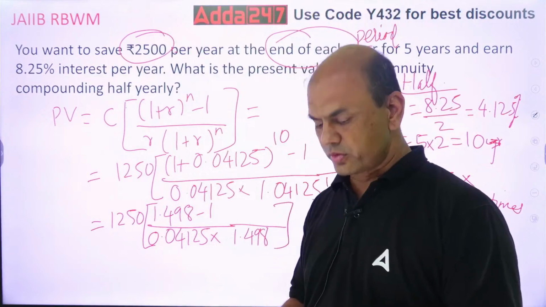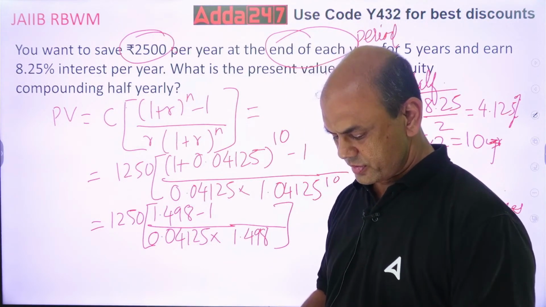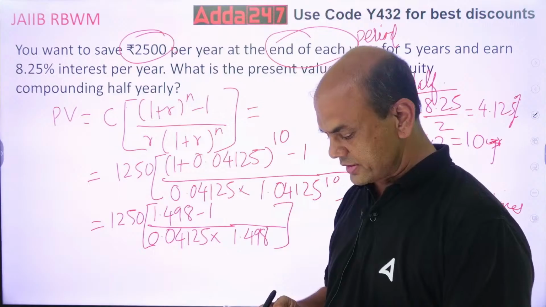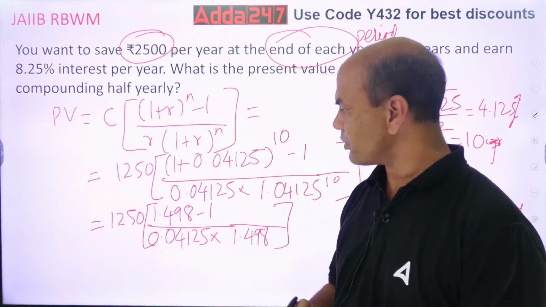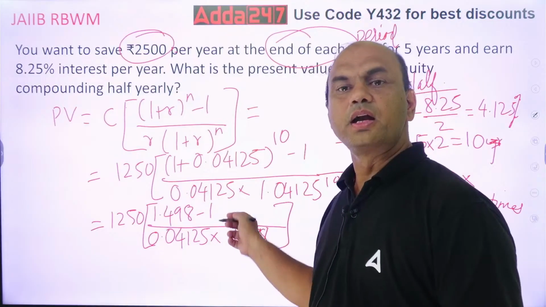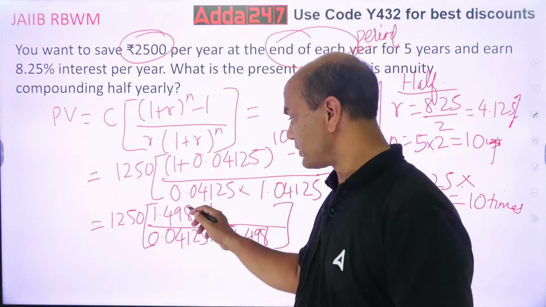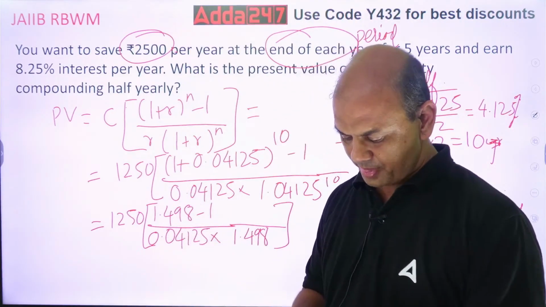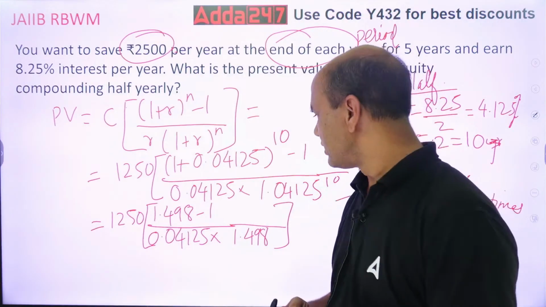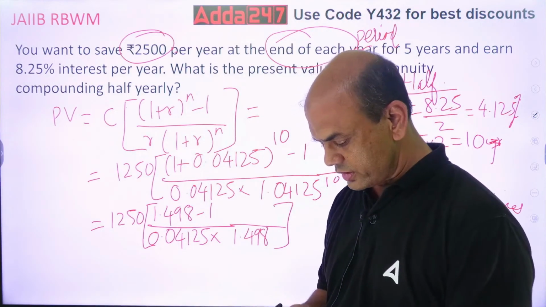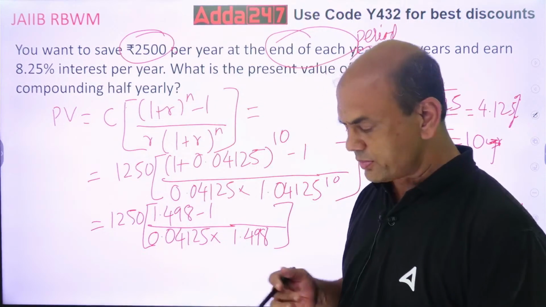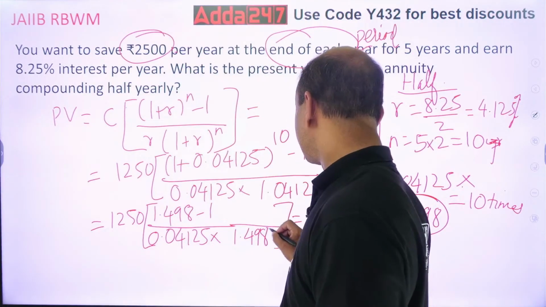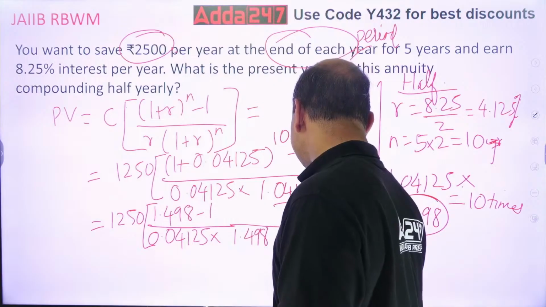So 1.498 minus 1. That is equal to 0.498. Pay attention, this part 0.498 divided by, do this, divided by 0.04125. So 12.07. This answer is, see, I'll write it over here. 12.07. Shall I write it separately?